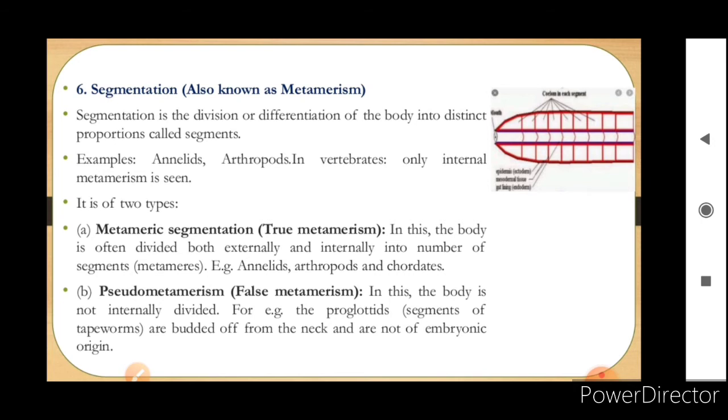Okay, this is present in annelids, arthropods, and this segmentation is of two types, that is metameric segmentation, which is the true segmentation, and the body will be divided both externally and internally into a number of segments. And second one is the pseudo metamerism. Okay, in this we will feel like the body is externally divided as well as internally divided, but it will only be the external division. Internal division will not be there, so we call that pseudo metamerism.